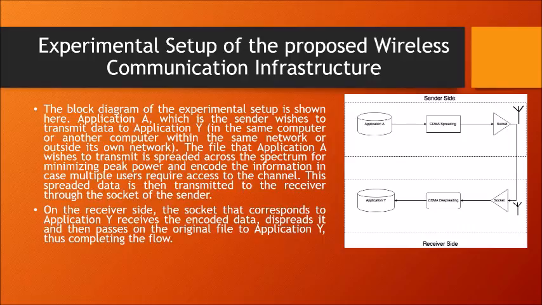The file that application A wishes to transmit is spread across the spectrum for minimizing peak power and encoded in case multiple users require access to the channel. This spread data is then transmitted to the receiver through the socket of the sender. On the receiver side, the socket that corresponds to application Y receives the encoded data, despreads it, and passes on the original file to application Y, thus completing the whole flow.